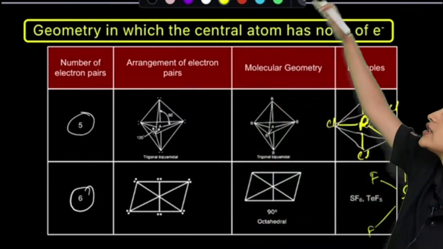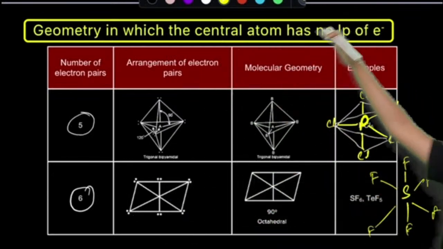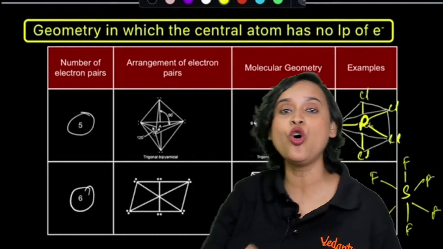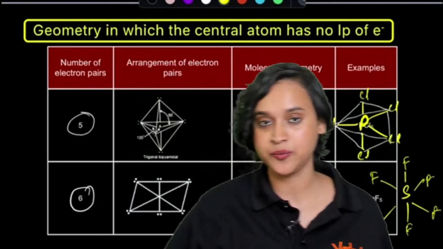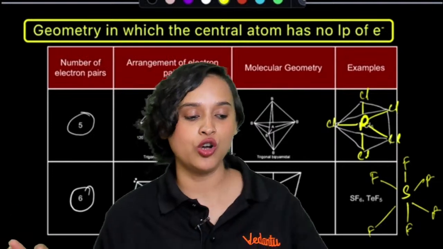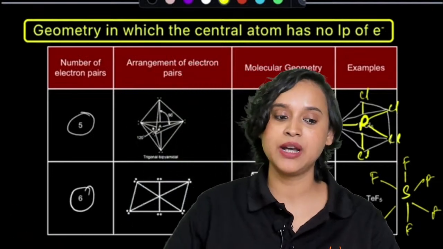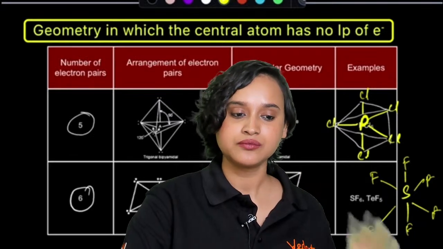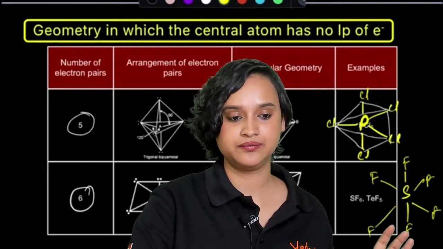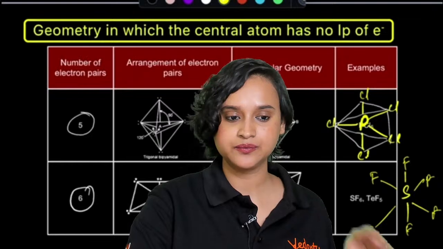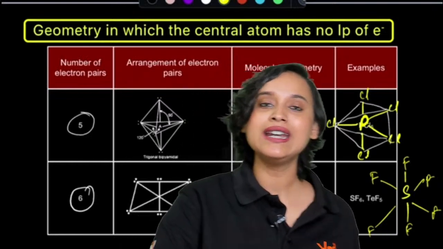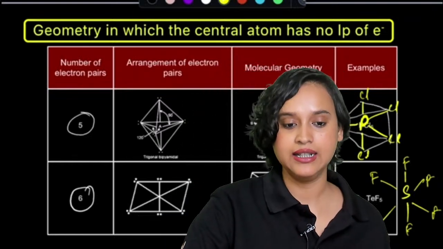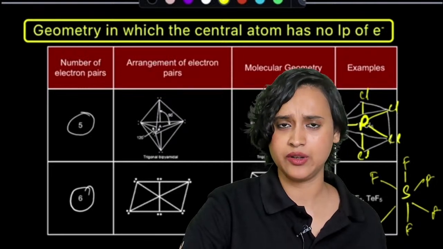So this was all, everybody. Together, all of this had no lone pair of electrons. Yes, my dear students, are we clear with this? Is this clear to you all? Great. Now, let us go and understand.